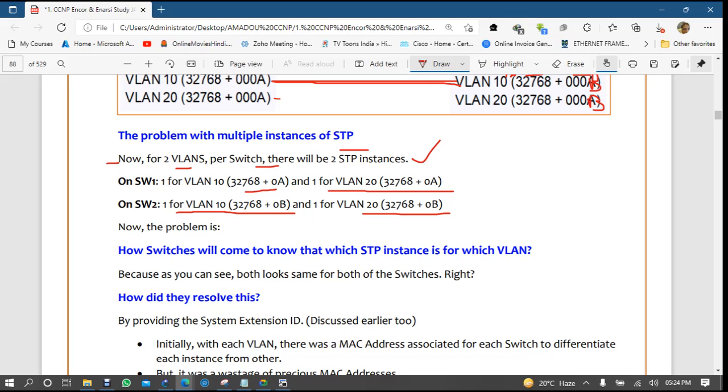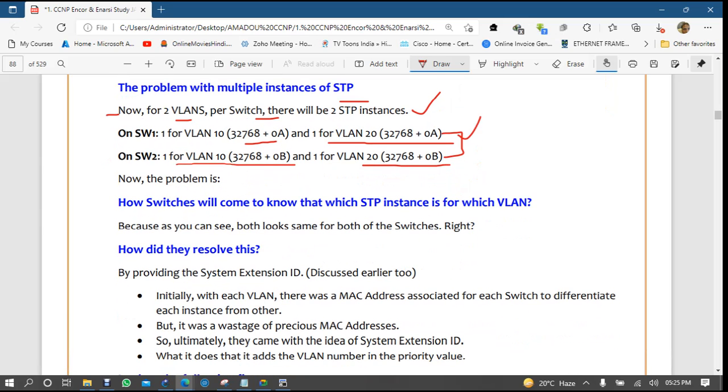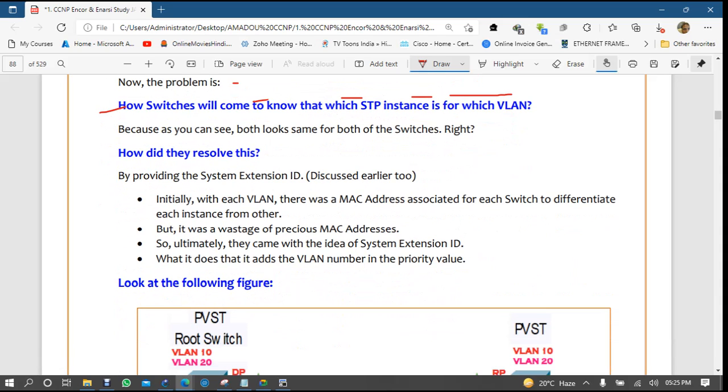Okay, so after comparing, switch 1 is the root, but it is same, it is acting as a common STP. Now the problem is how switches will come to know which switch STP instance is for which VLAN, or who will become root, because you can see both look same for the switches. So what they did, they said okay, no problem, they did some changes.